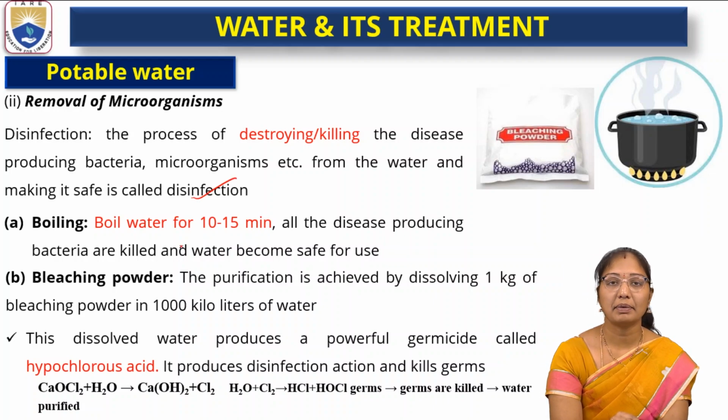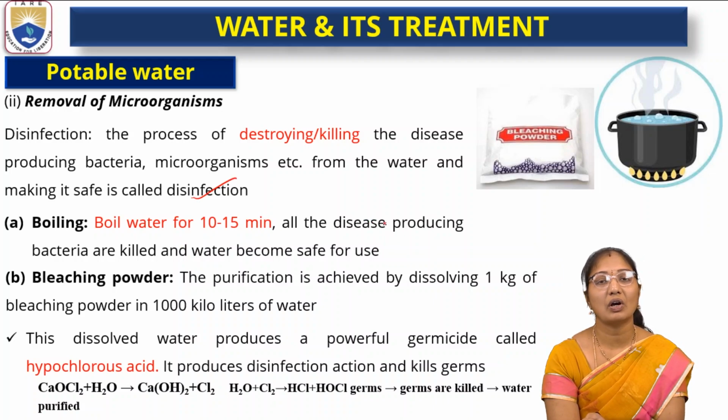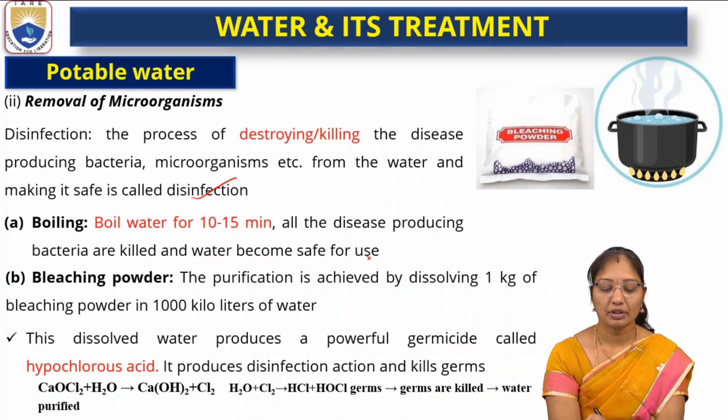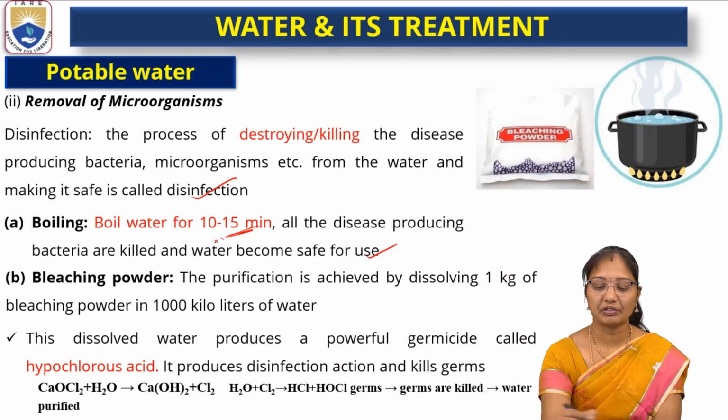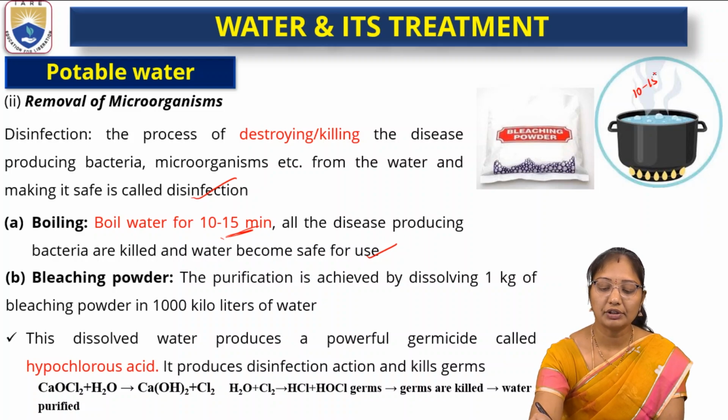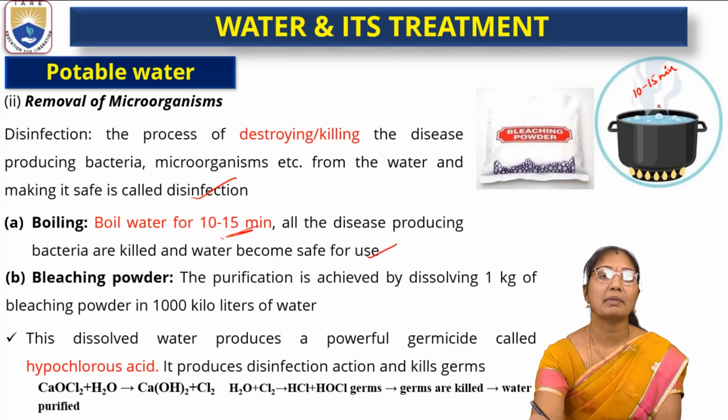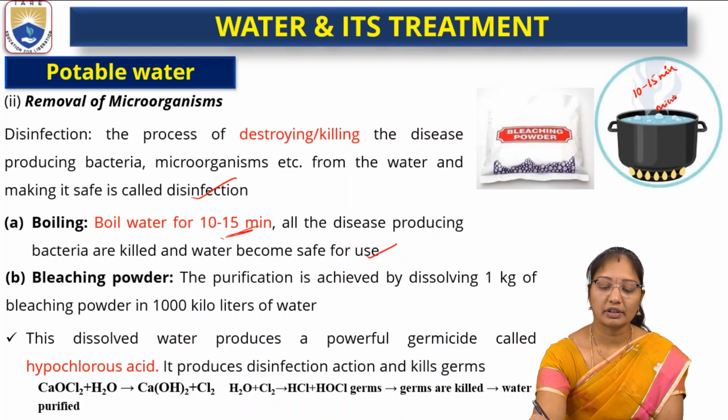At higher temperatures, the bacteria and viruses can't tolerate the heat. So when water is boiled, they get killed and the water becomes safe for use. The boiling should be 10 to 15 minutes. When we boil water for 10 to 15 minutes, all the microbes present in the water are killed.